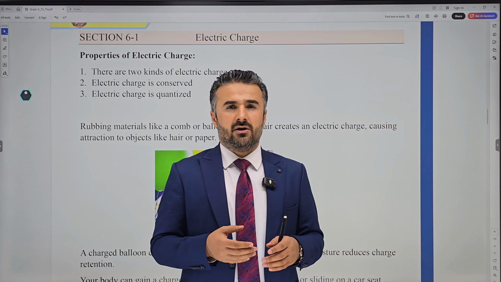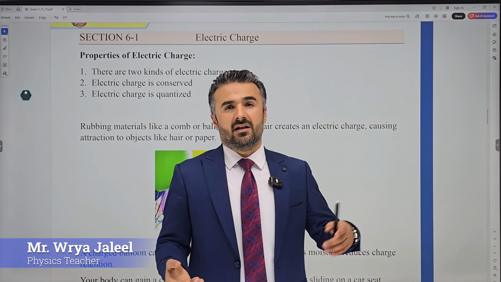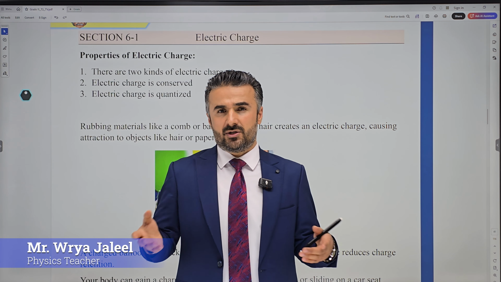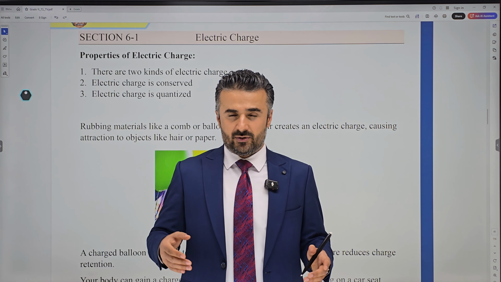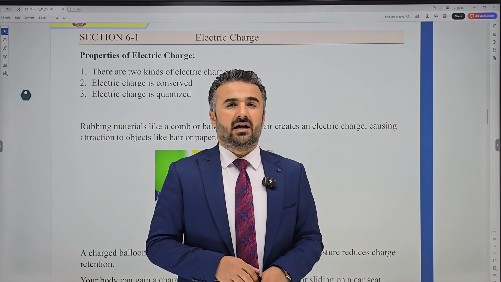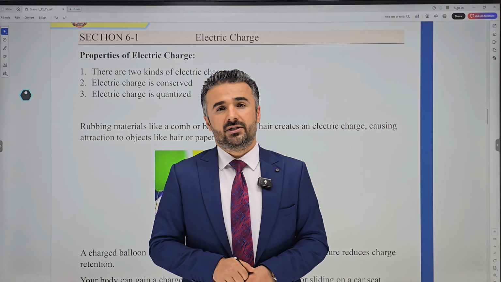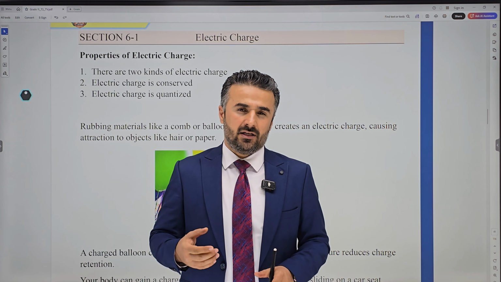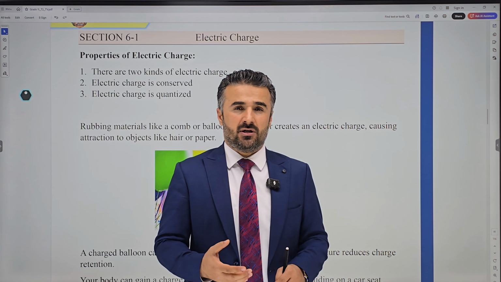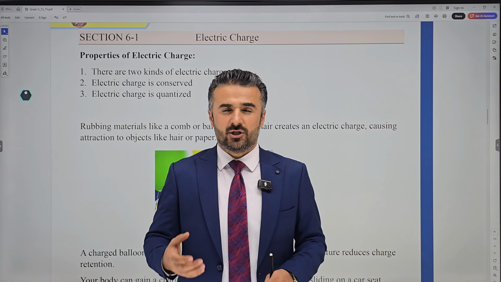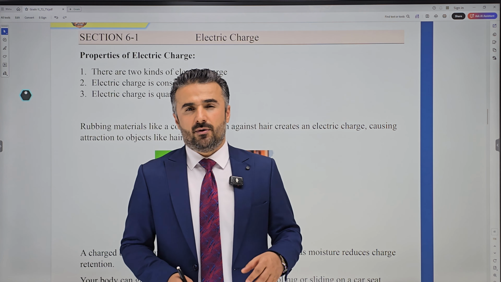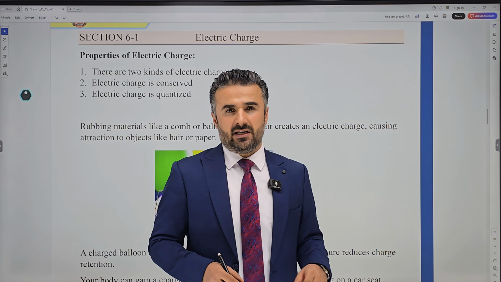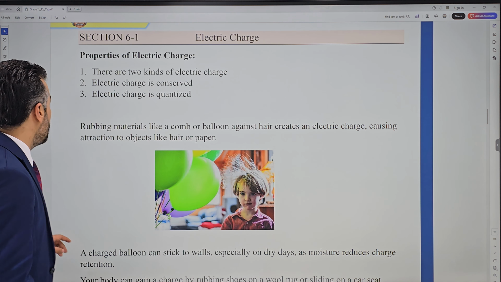Electrical charge is conserved, but charges can be transferred, of course, from one material to another, or even within a material from one location to another. Electrical charge is quantized, meaning electric charge has a specific magnitude. So these are the three properties that we will be discussing, each one of them individually.